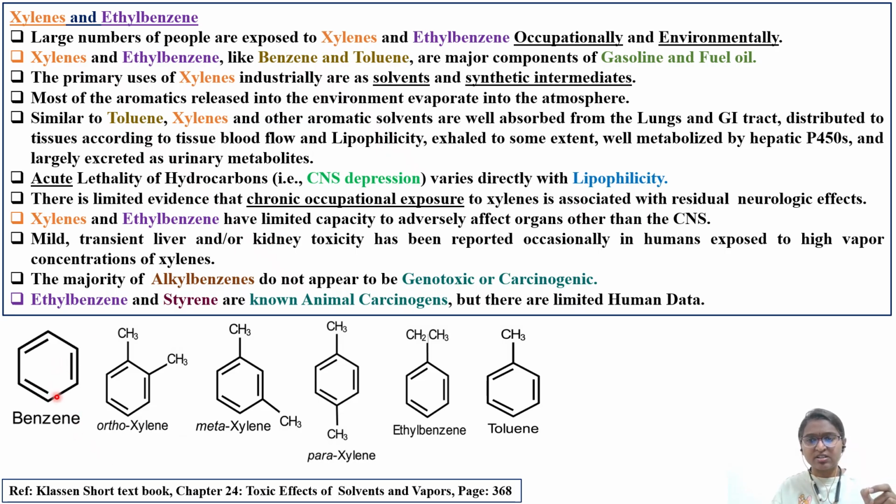This is a typical benzene structure, and this is orthoxylene. If you look at toluene, it is benzene with a methyl group. This is a simple benzene structure. When a methyl group is attached, it becomes toluene. If another methyl group is attached at the ortho position, it is orthoxylene. If it is attached at the meta position, it is metaxylene. If it is attached at the para position, it is paraxylene. And in the case of toluene, instead of CH3, if we have C2H5 or CH2CH3, an ethyl group, it is called ethyl benzene. So this is how it is. All belong to the same class of benzene derivatives.